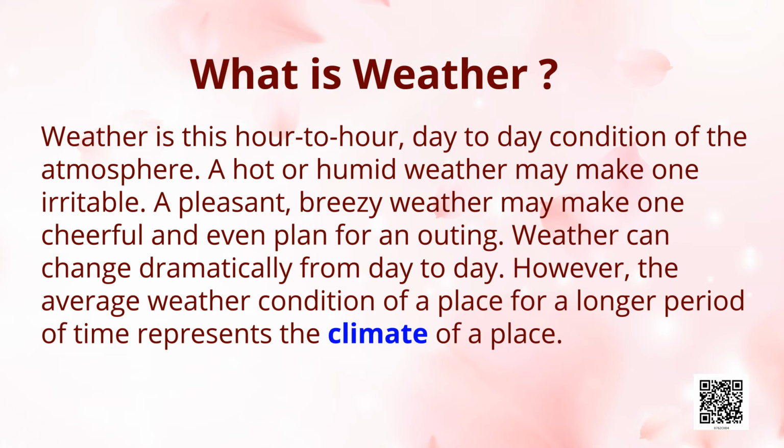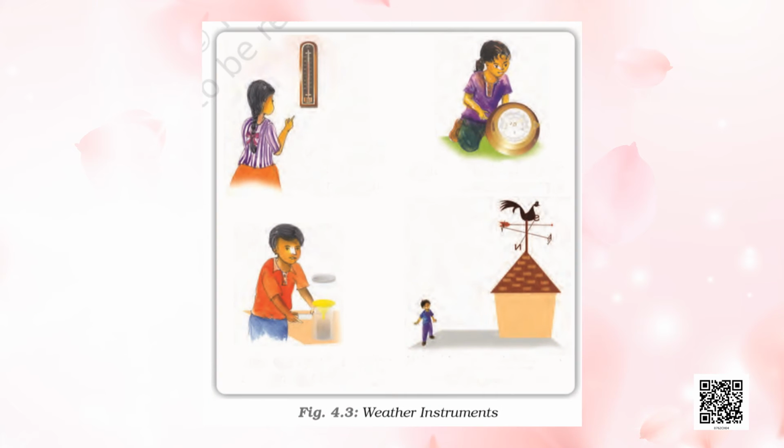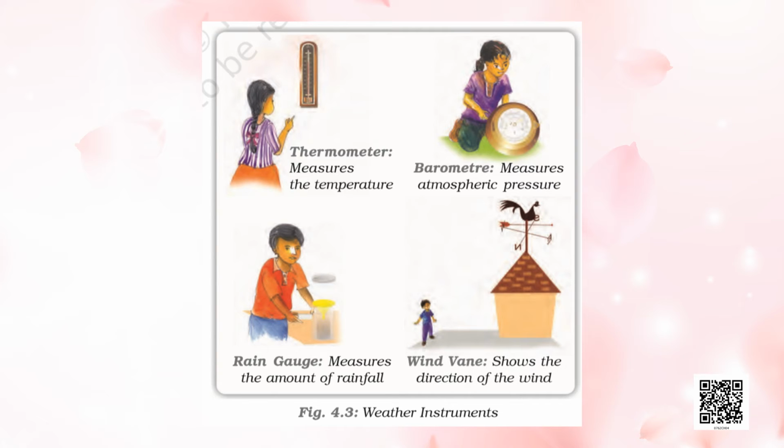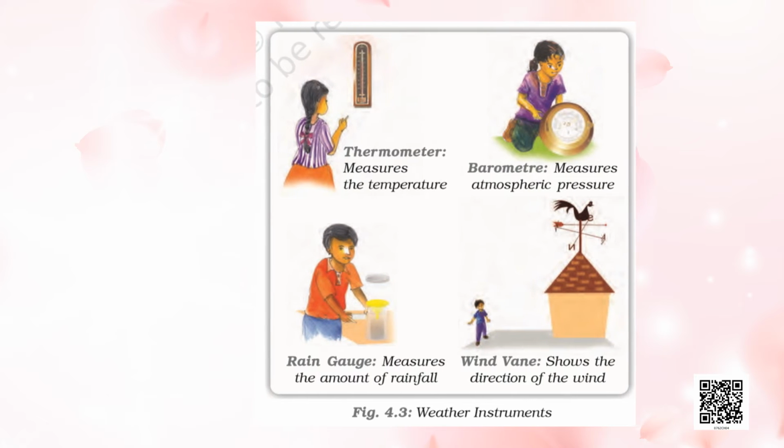Students, here are some different types of weather instruments. Figure 4.3. First, you see here the thermometer. It measures the temperature. Next is the barometer. It measures atmospheric pressure. Third, the rain gauge. It measures the amount of rainfall. Last is the wind vane. It shows the direction of the wind. So students, we discussed weather instruments here.